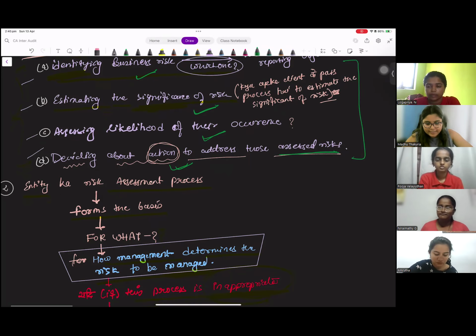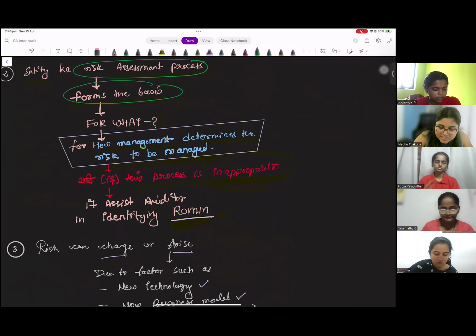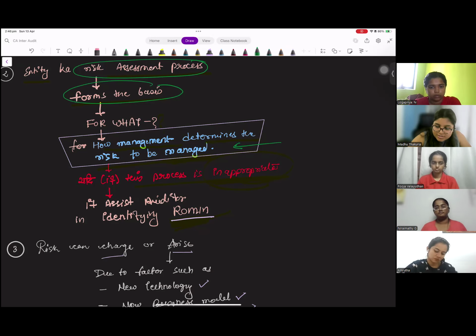Right? Then the entity's risk assessment process becomes the basis for how management determined the risk needs to be managed. And that is why, if this process is inappropriate or it is appropriate, it will help you identify the risk of material misstatement.